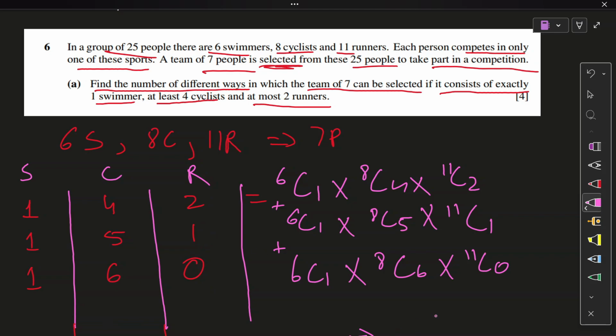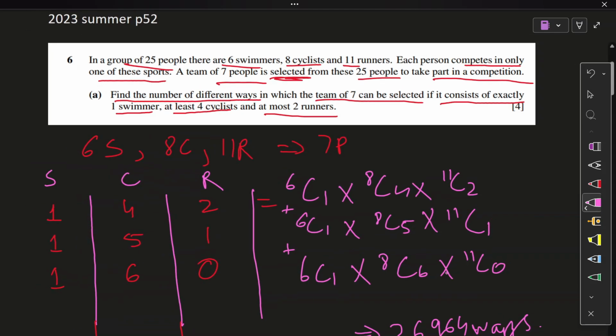6C1 into 8C4 into 11C2. I think the best way to learn from here would be to listen to my thought process rather than just my words, because that would help you out more. 8C5 into 11C1 plus 6C1 into 8C6 into 11C0. It is a great thing to observe. You can learn way more from just observation rather than looking for lessons in people's words. 26964 ways of selection. Answer: 26964 is a good answer.